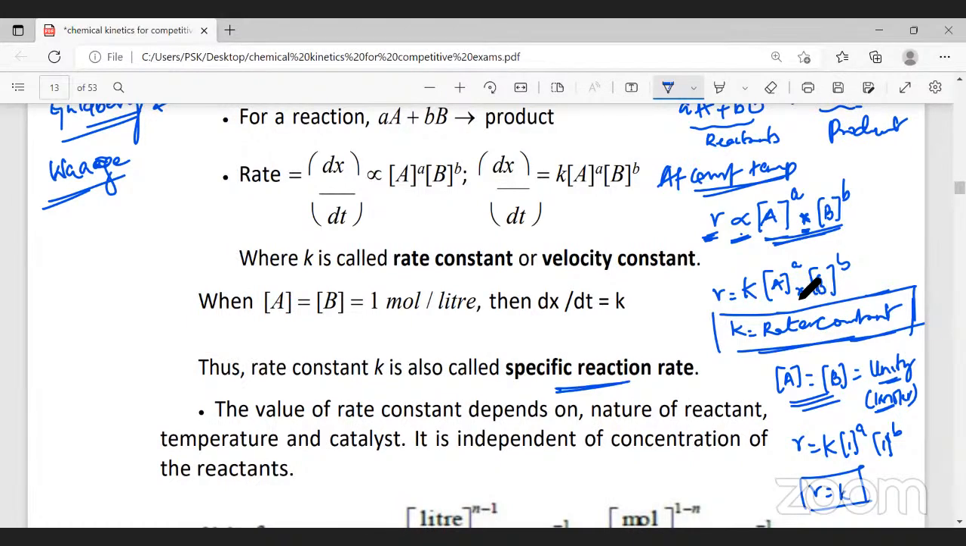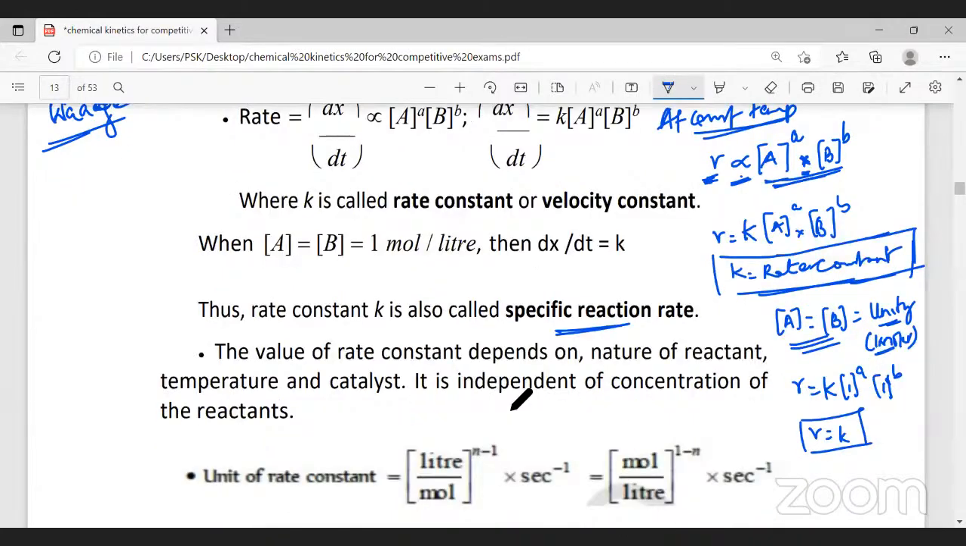Now, when the concentrations of the reactants, here A and B, are taken as unity, as 1 molar, what happens? R becomes equal to K. So the rate constant becomes equal to the rate of reaction when the concentrations of the reactants are taken as unity. Now, the value of the rate constant depends on the nature of the reaction, temperature, and catalyst. It is independent of concentration.